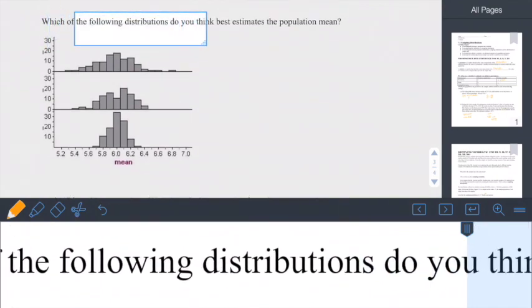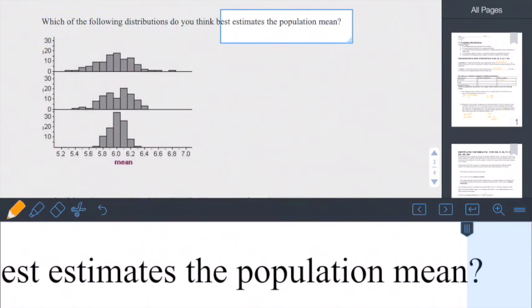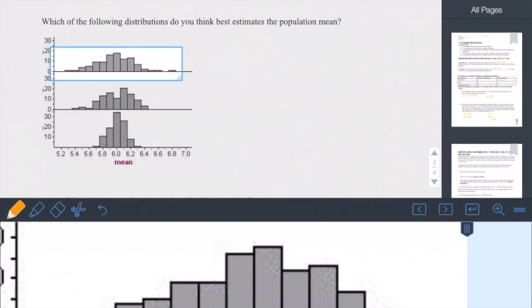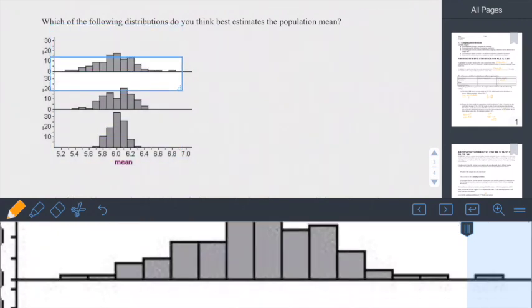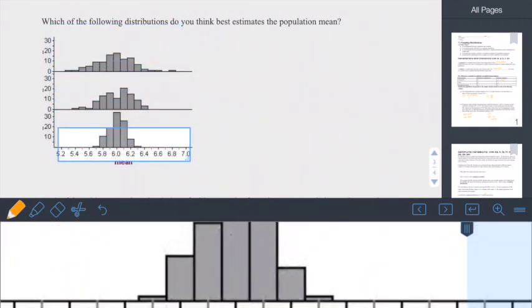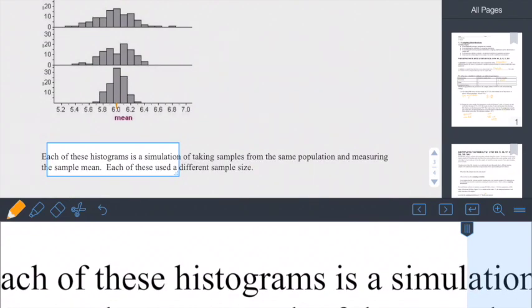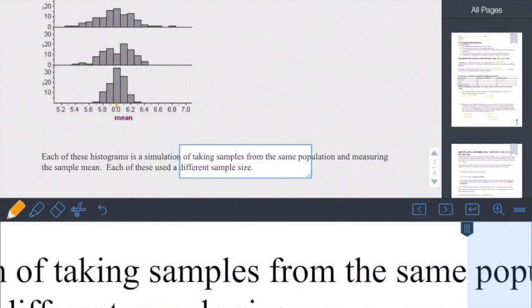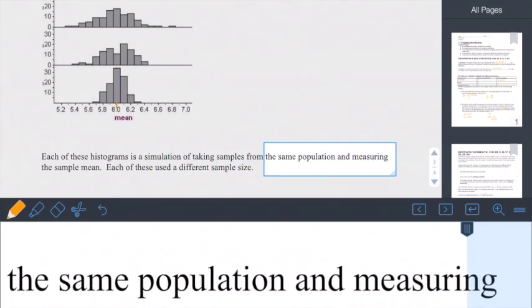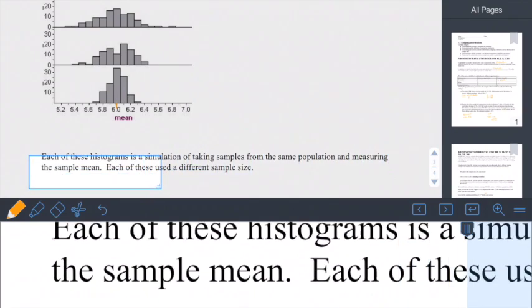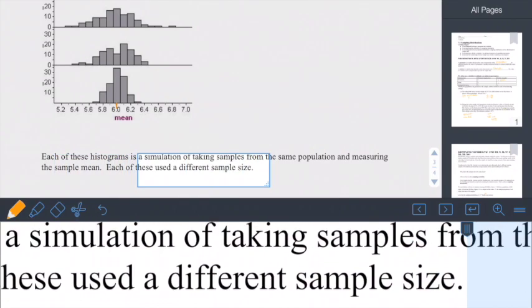Which of the following distributions do you think best estimates the population mean? Well, they all are centered around the same thing. However, in this last one, I'm a lot more confident that my middle estimates the population mean right there at about 6.0 because it's closer together. So each of these histograms is a simulation of taking samples from the same population and measuring the sample mean. Each of these used a different sample size.